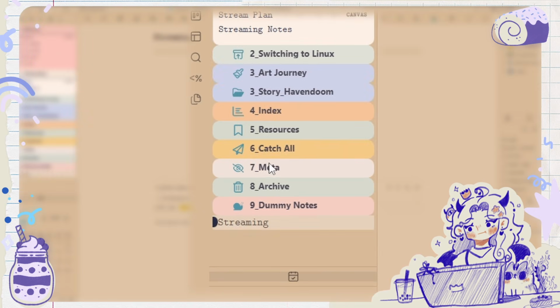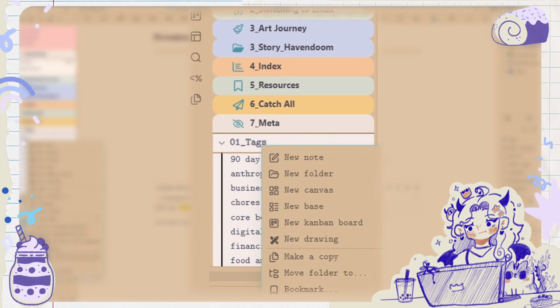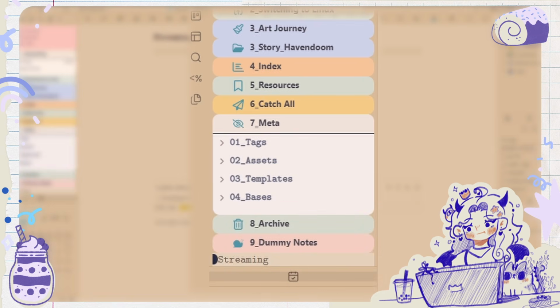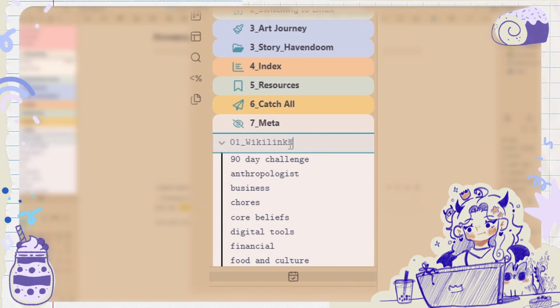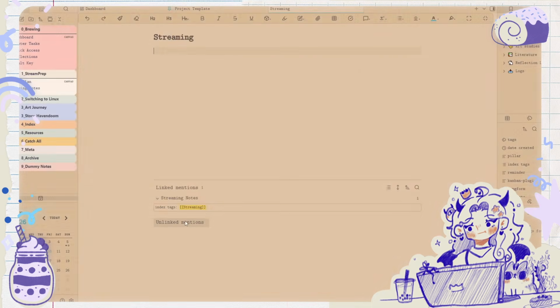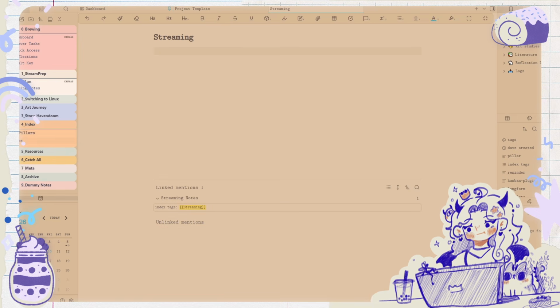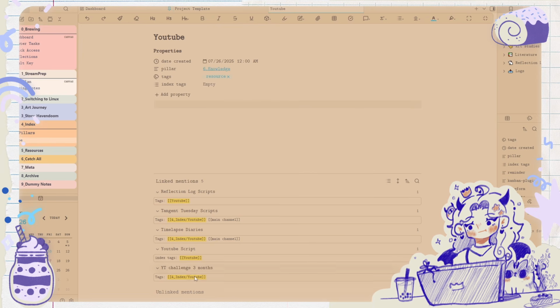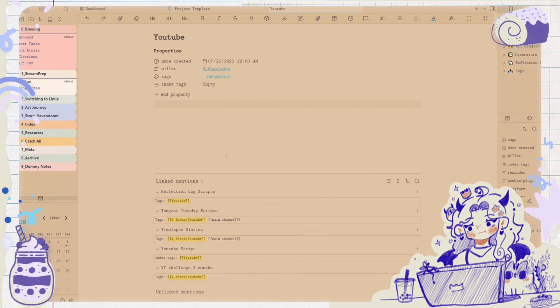Oh, index meta tags. Technically, it would be wiki links. I'm going to rename this so that I don't confuse tags over here. So this is going to be named wiki links. Yeah, this gets moved to my wiki links. If it ever does build up, where I get a lot of linked mentions to this wiki link, it gets moved into my index here. My YouTube stuff, I have quite a bit of stuff in here, got moved to my index, and that's kind of how I'm linking things.